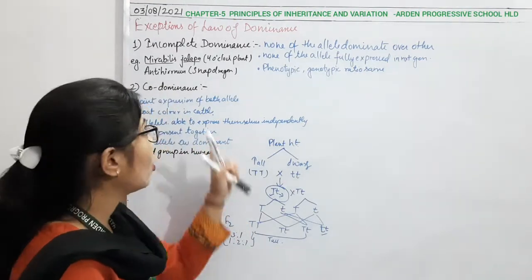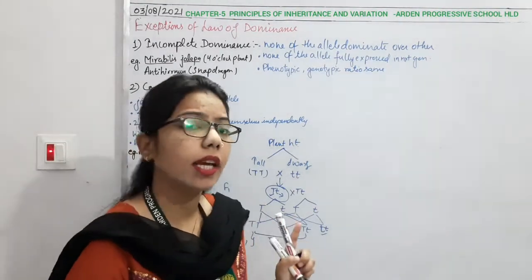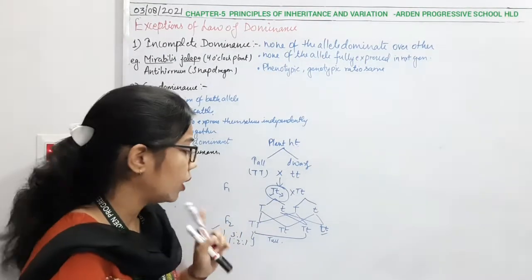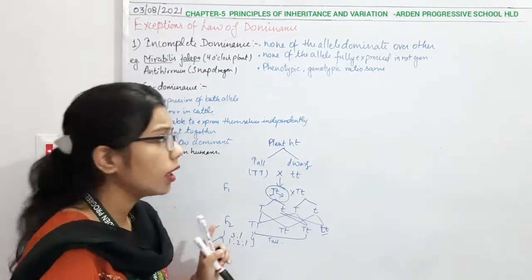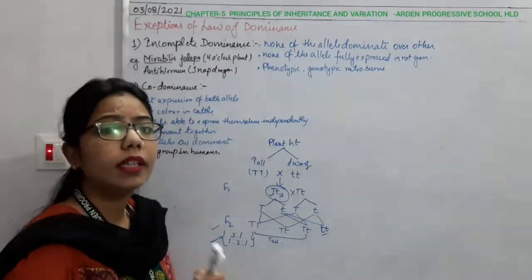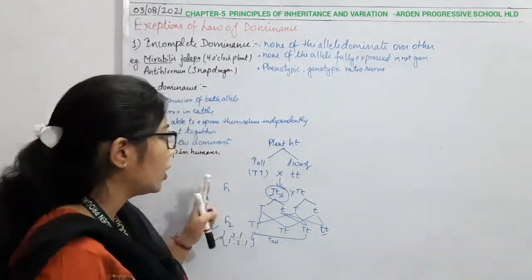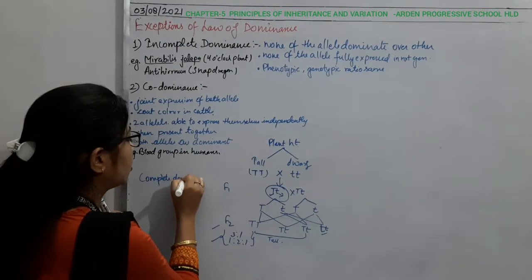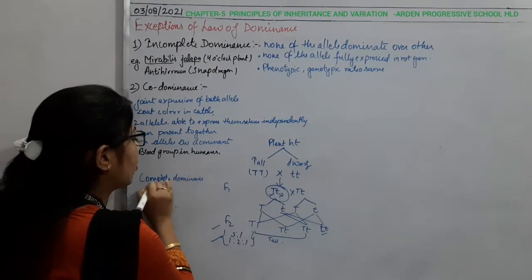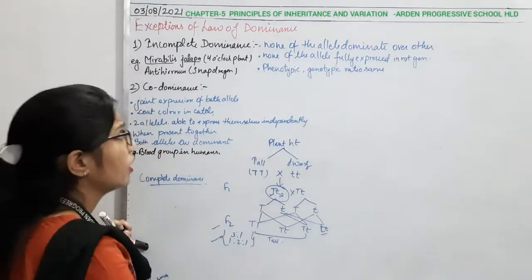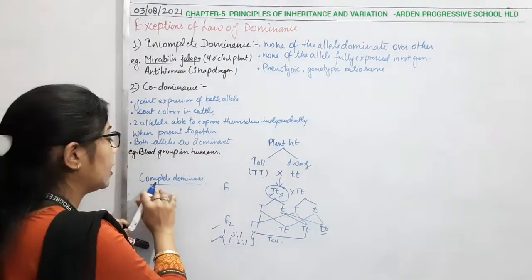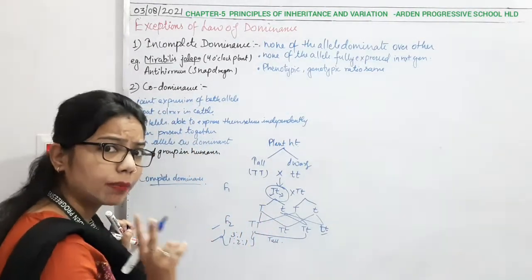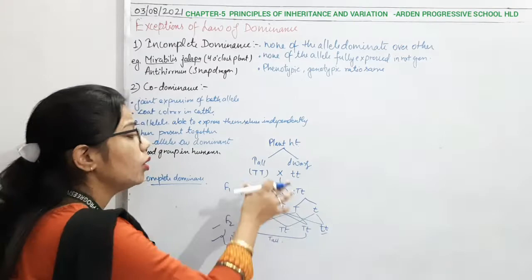Now, the exception means that somehow it deviates from this ratio. What are we calling this exception? We are calling it incomplete dominance. In the earlier condition, which is complete dominance, one allele dominates over the other. In incomplete dominance, it is not complete. It means that both alleles have a tendency to express themselves.